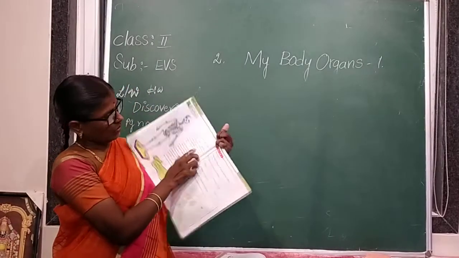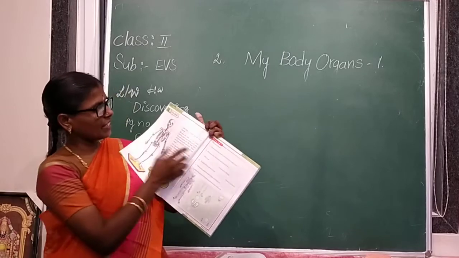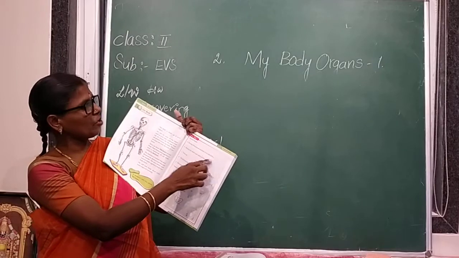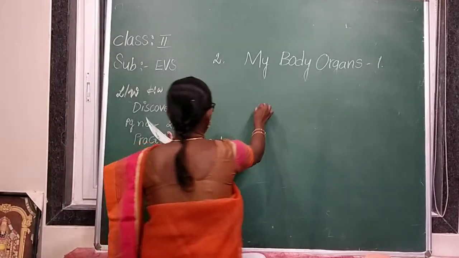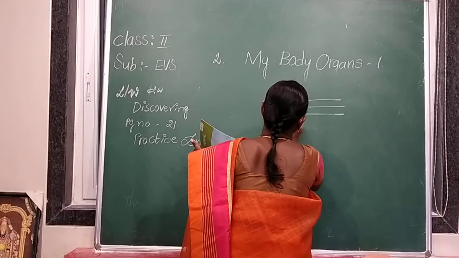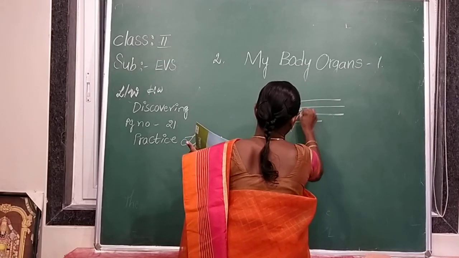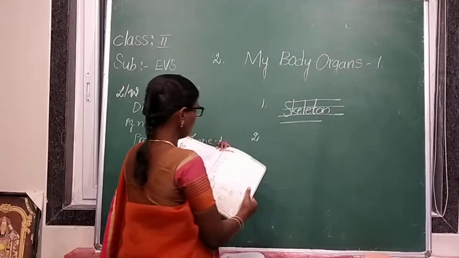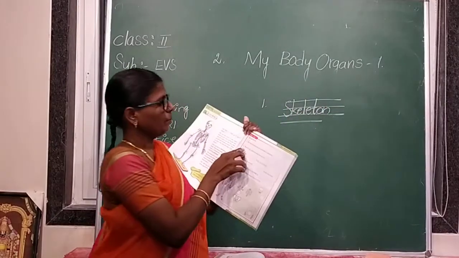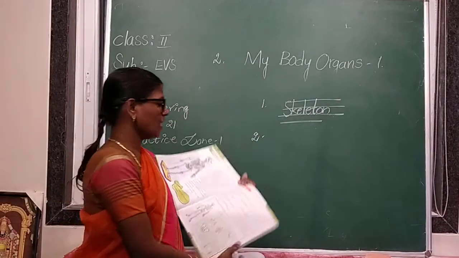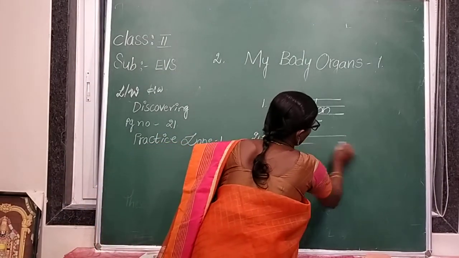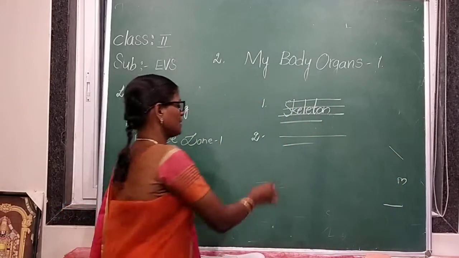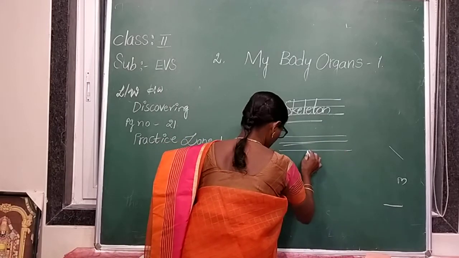The bony framework of our body is called the skeleton. Very good. Here write down skeleton spelling. And second one: between the skeleton and skin are the muscles. Very good. Write down muscles spelling.